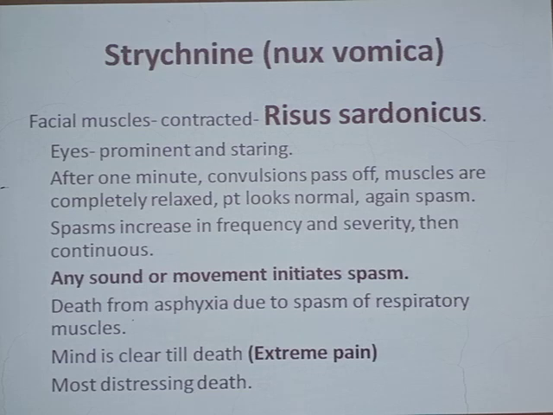Mind is clear till death. So even though the patient is having so many complaints and so many convulsions, because this poison is acting prominently only on the spinal cord, the higher centers in the brain or the cerebral cortex remain normal. That's why mind is clear till death. The patient knows whatever he is suffering from, and that's why the patient is having extreme pain till the end.